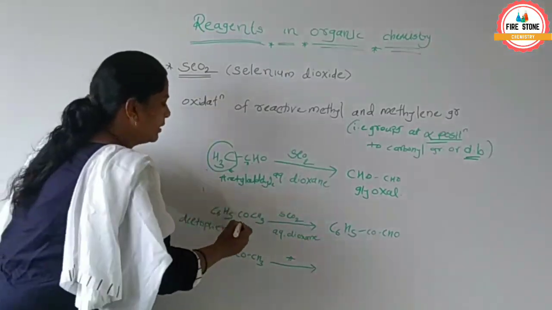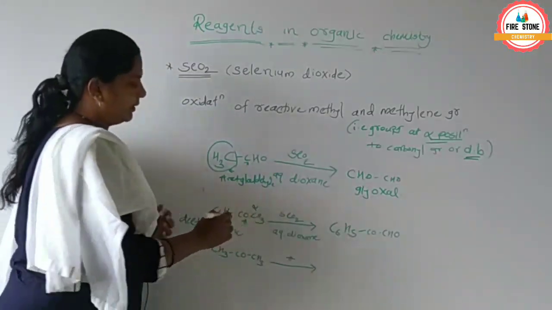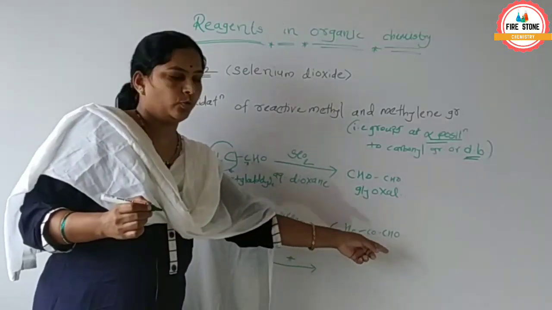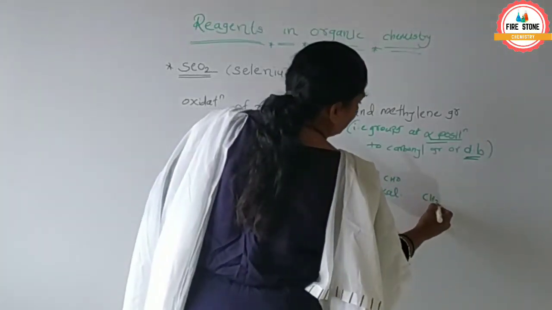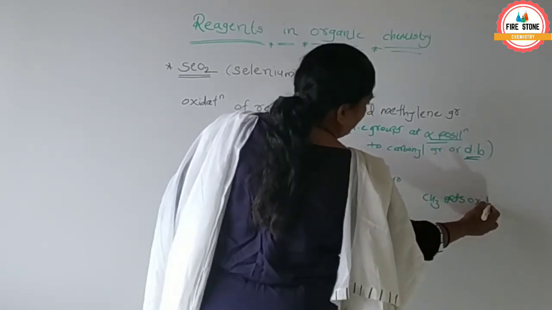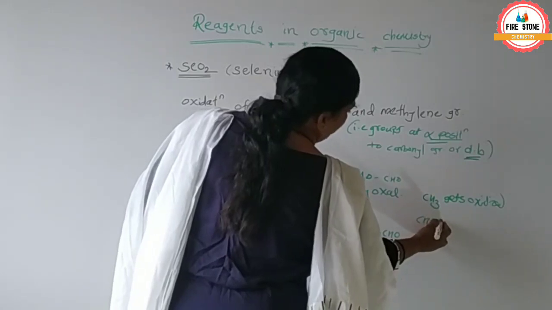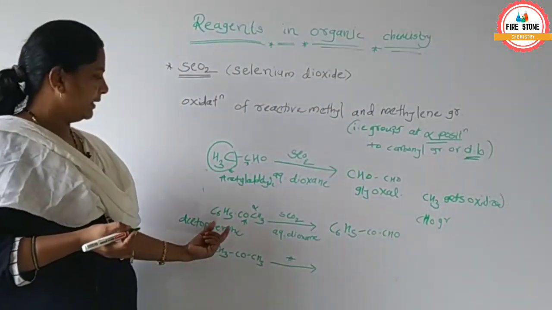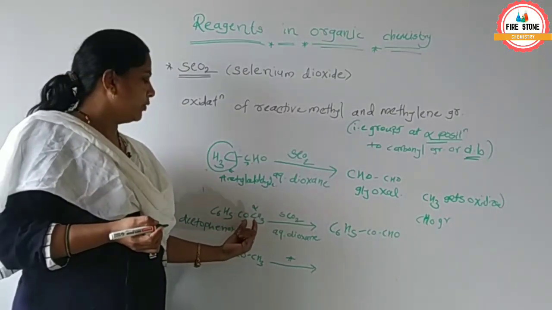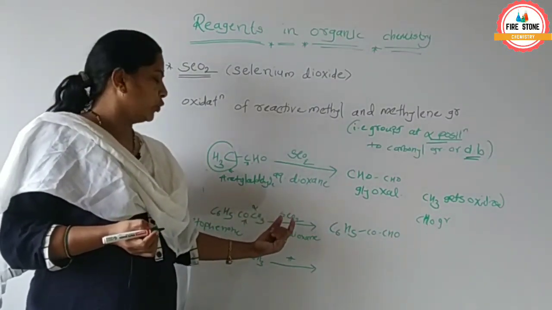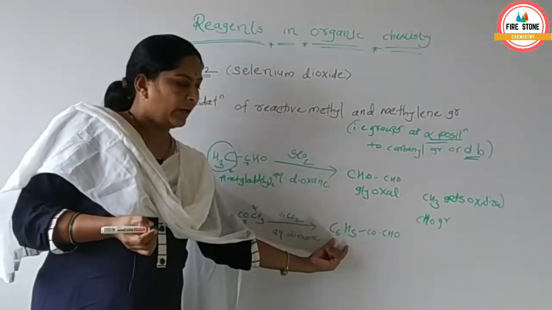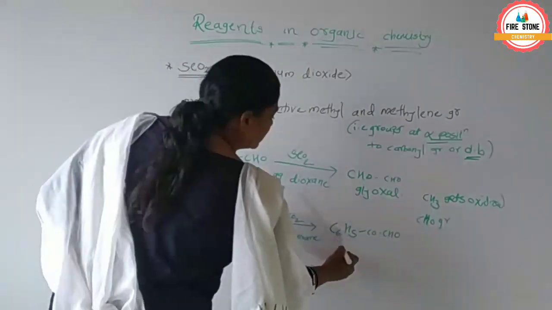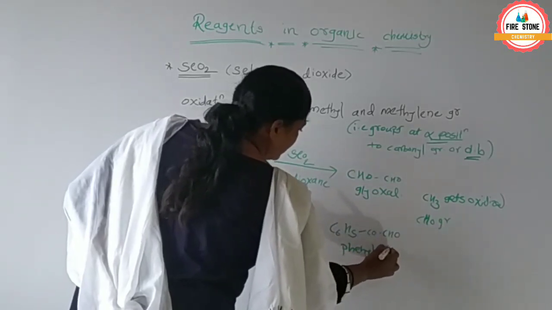Here CO is the carbonyl group and CH3 is at the alpha position, which is oxidized to CHO. The compound is called phenyl glyoxal.